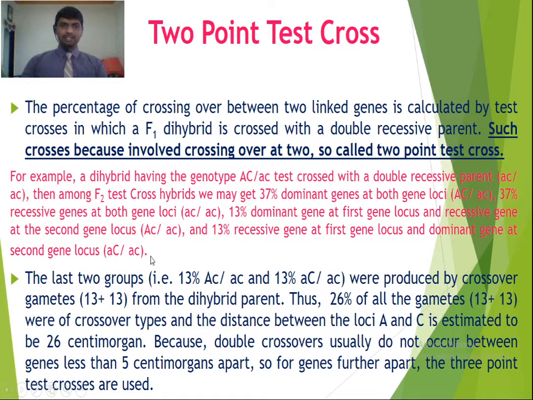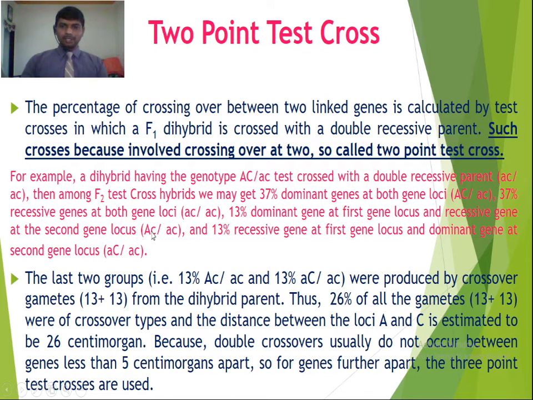So one example has been given here. A dihybrid having the genotype capital AC small ac is test crossed with a double recessive parent small ac small ac. Then among the test cross progeny we may get 37% dominant genes at both gene loci, capital AC small ac, 37% recessive genes at both gene loci, small ac, and 13% dominant gene at the first gene locus and recessive gene at the second gene locus, so dominant gene capital A at the first locus and recessive gene small c at the second locus.